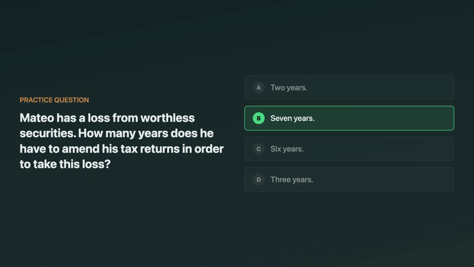The answer is 7 years. A refund claim attributable to a loss from worthless securities gets a special 7-year period instead of the normal 3-year or 2-year rule. A tempting wrong answer is 3 years, because that's the general 1040X timing rule, but worthless securities is a tested exception.